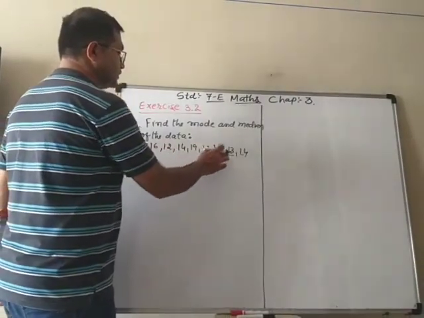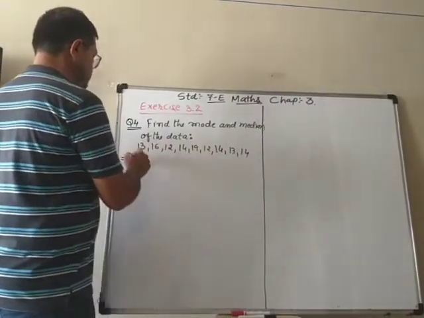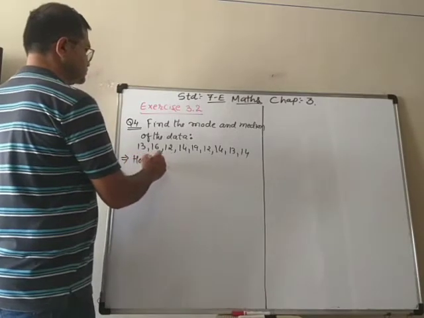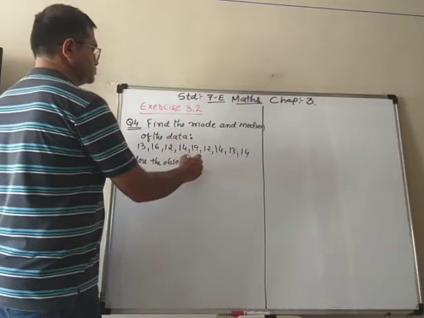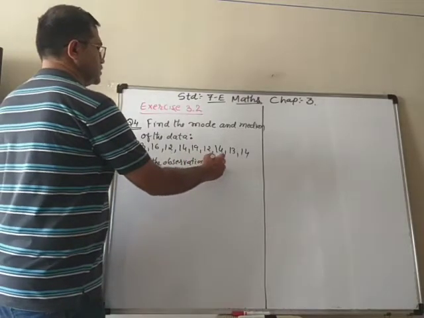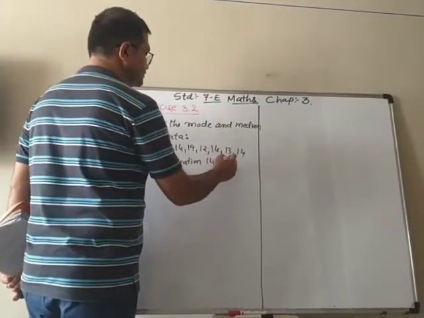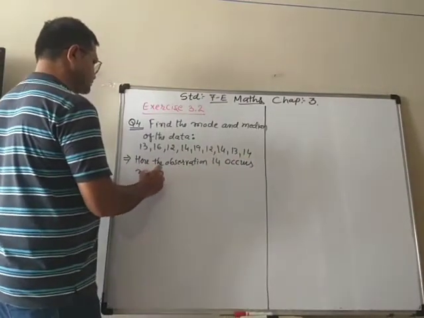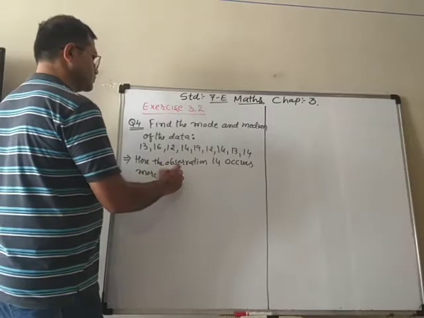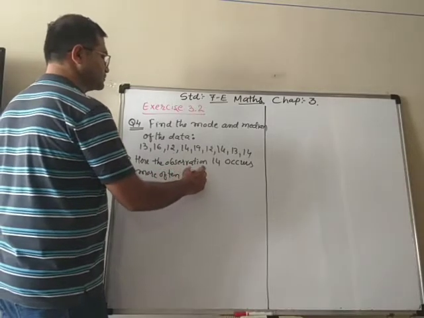So we will write down here, the observation 14 occurs more often, 3 times.